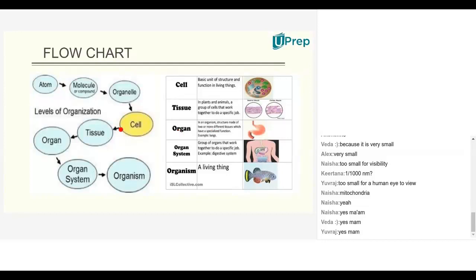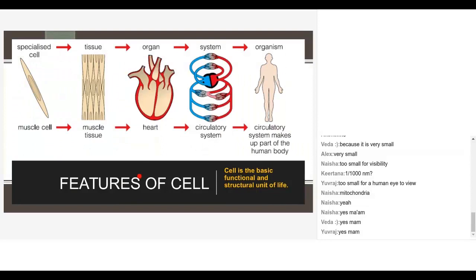So whenever you take any system, in the earlier example we took the circulatory system and showed the heart as an organ, and how the structure of the heart is made up of a single cell.